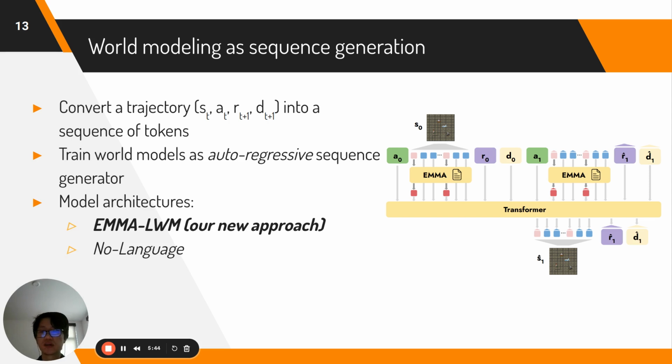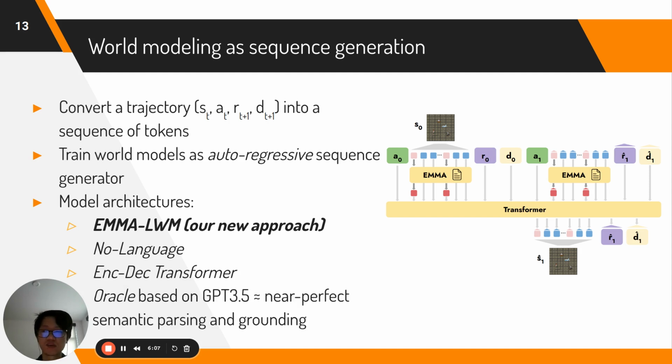We propose a new architecture called language-guided world models, which augments the transformer architecture with a specially designed attention mechanism. We compare this approach with a no-language baseline, which ignores the language descriptions, and an encoder-decoder transformer, which is the state-of-the-art architecture in sequence generation, and finally an Oracle model based on ChatGPT, which represents a model with near-perfect parsing and grounding capabilities.